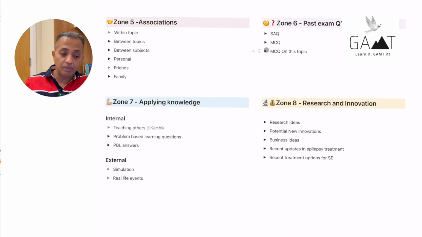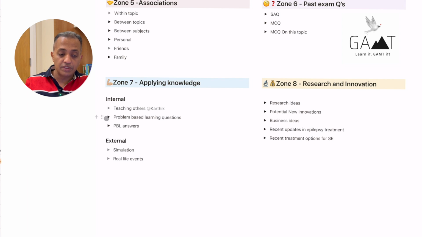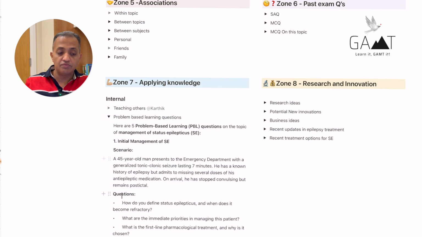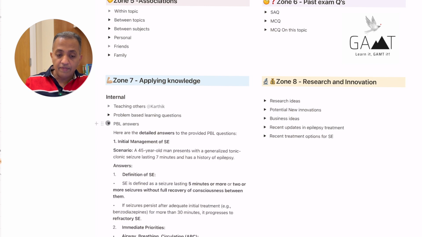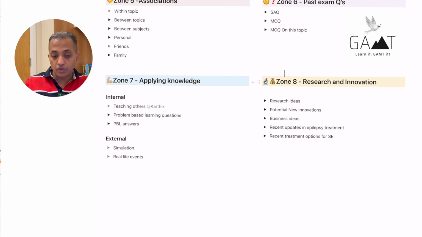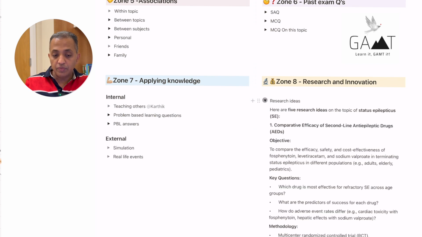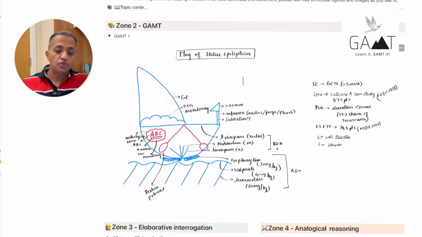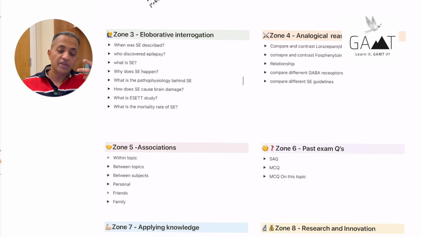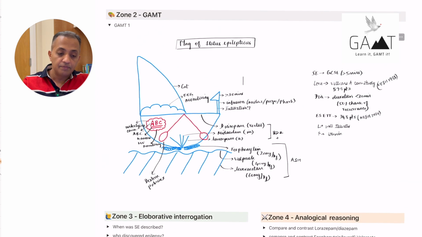And then you have zone 7, applying knowledge. You have problem-based learning questions; I generated 5 questions from ChatGPT, and the answers for those questions are here as well. And then you have research and innovation: research ideas, potential innovations, business areas, recent updates, recent developments, all this sort of stuff. You don't have to remember all these things, but this will give you a nice context around this topic, so that you have a much stronger foundation to remember it.